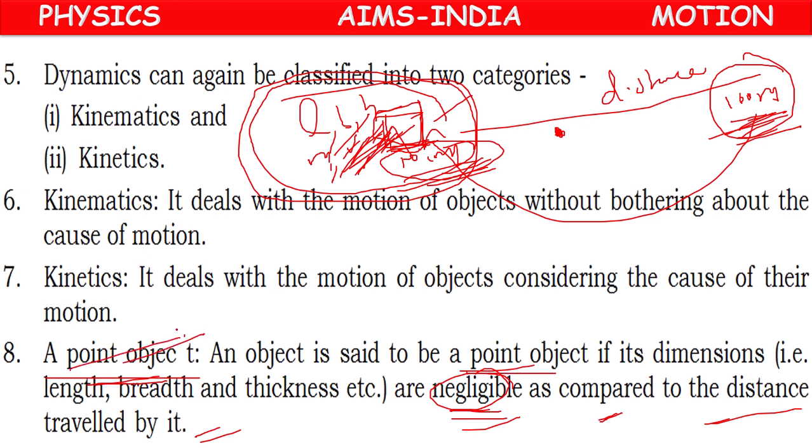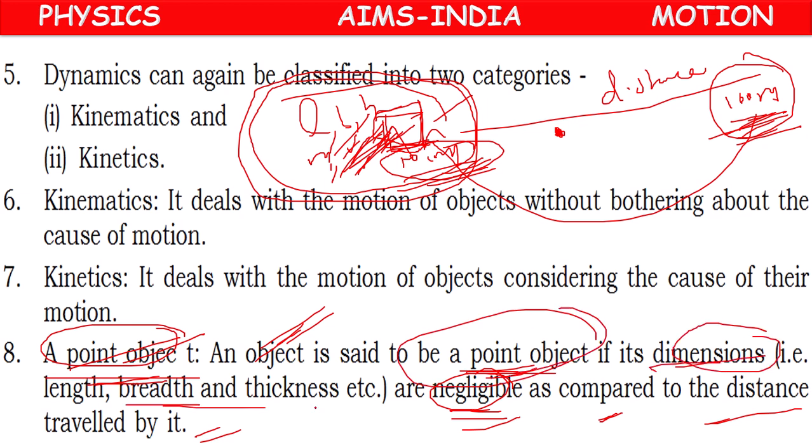In all our problems, all over this chapter, whatever object we mention will be a point object, means whose dimensions like length, breadth, thickness are negligible as compared to distance traveled by it. Okay, children?